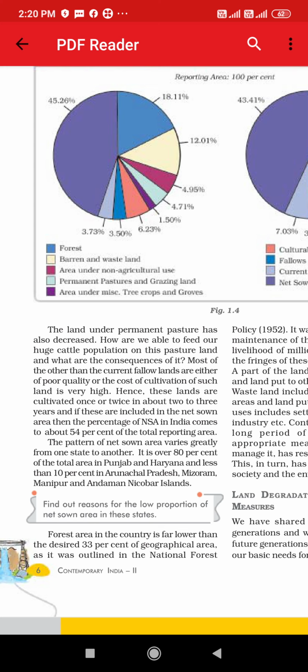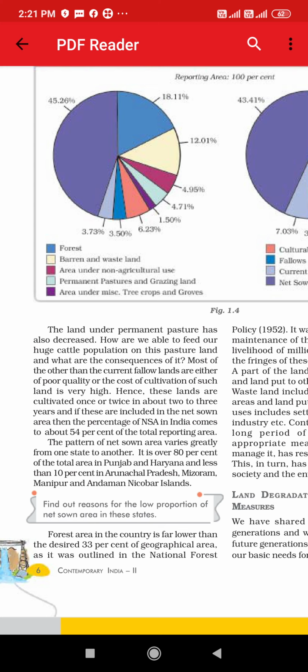See, here they have given the net sown area: the amount of crops we grow in Punjab and Haryana is 80%, but in Arunachal Pradesh it is just 10%. Not only in Arunachal Pradesh but also in Mizoram, Manipur and the Andaman and Nicobar Islands, we can see this, as these have less population density and are smaller states, right?